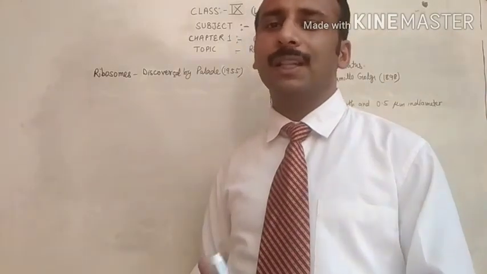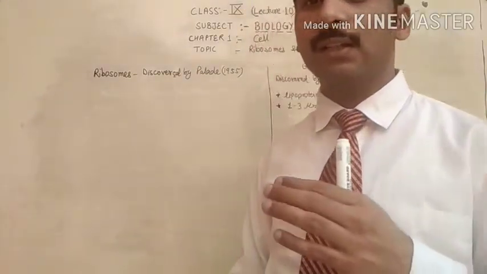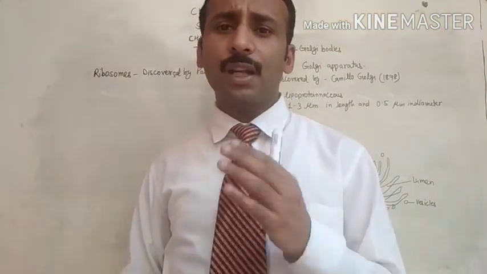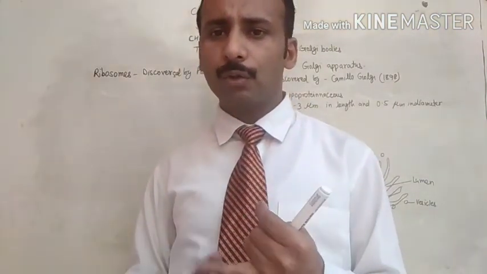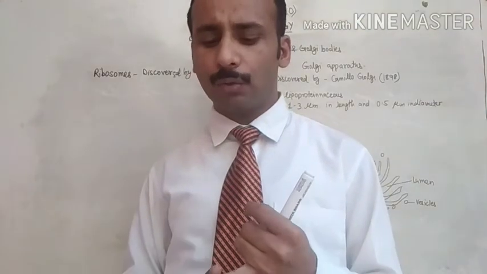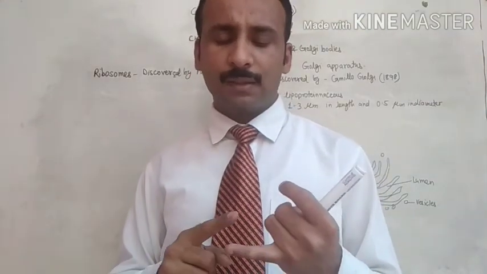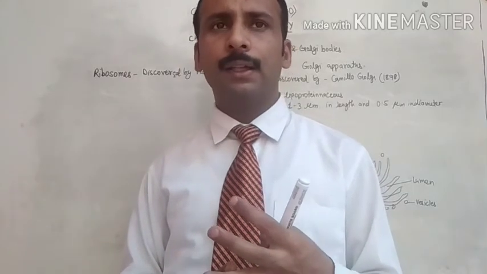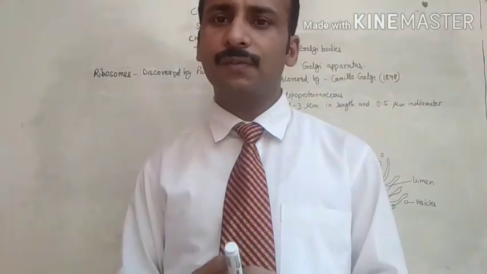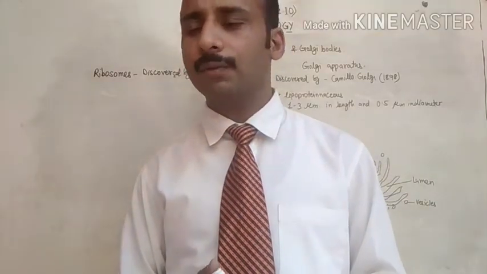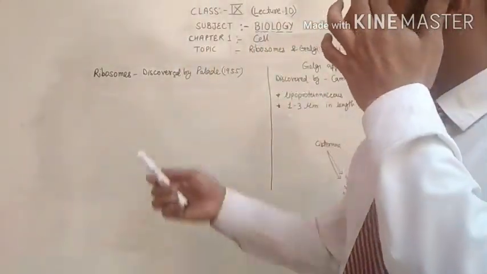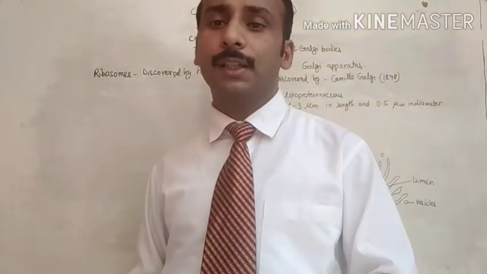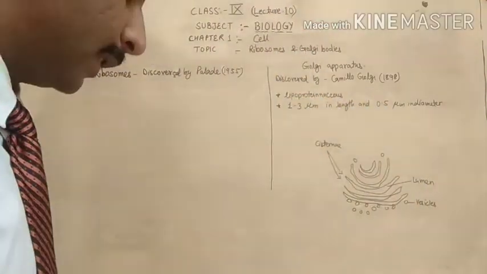As you know very well, in the last few videos we have been studying different cell organelles. We have discussed mitochondria, chloroplast, vacuoles, nucleus, and the cell membrane. So today's topic is ribosomes. Ribosomes are also a cell organelle present in the cytoplasm.